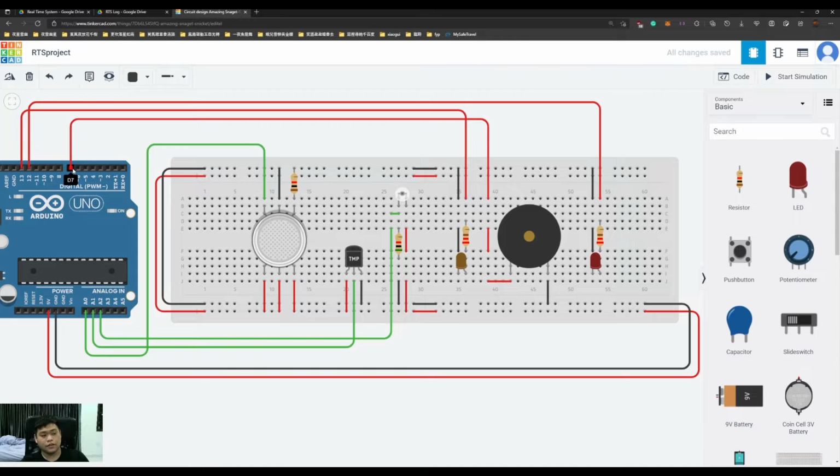Then we use a T7 cable to connect to the buzzer. It means it cannot link straight to the breadboard, because we need to use the Arduino to activate it through the T7 port, to activate the buzzer while the gas sensor detects smoke of more than 100.